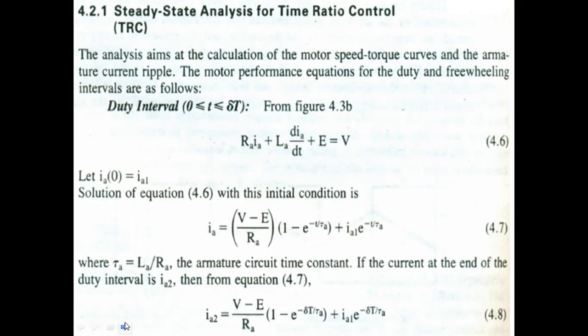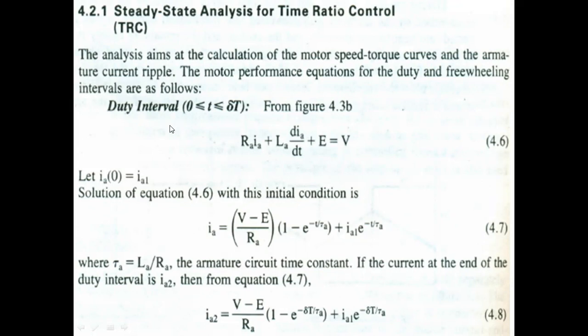This is the steady state analysis for time ratio control, TRC. We have to analyze in steady state for both TRC and CLC. First, we are analyzing TRC. If you analyze the steady state, you will get speed torque curves and armature current ripple also. So this is the motor performance equations for duty and freewheeling cycles.